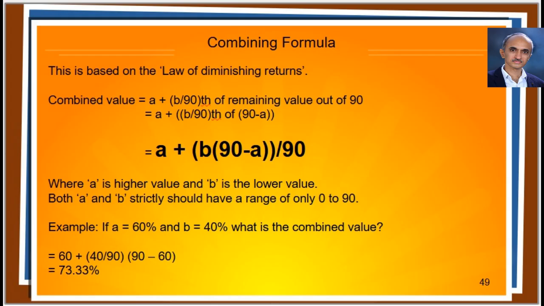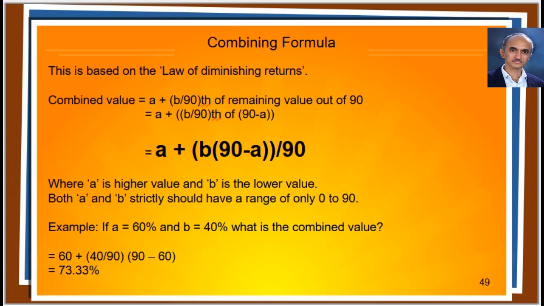The remaining value is 90 minus A. The formula is A plus B by 90 into 90 minus A, where A is the higher value and B is the lower value. For example, if two values to be combined are 60 and 40, the resultant value becomes 73.33. You can note here, by systematic calculation, maximum value of both A and B would limit to 90%, and maximum result you can get as output also can never exceed 90.